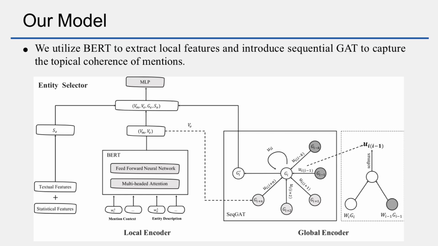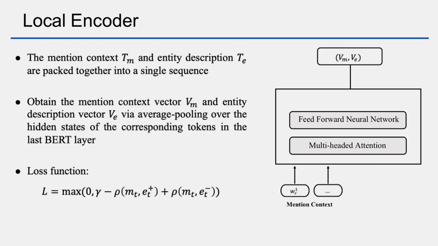Our entity disambiguation system mainly includes three modules: a local encoder with BERT, a global encoder with a sequential graph attention network, and an entity selector with multiple information. The local encoder uses BERT to encode mention context and entity description. In the global encoder, the global interdependence between mentions will be captured by a graph attention network. In the entity selector, some lexical and statistical evidence will be combined with local and global representations to select the target entity. In the following, I will introduce technical details of these modules.